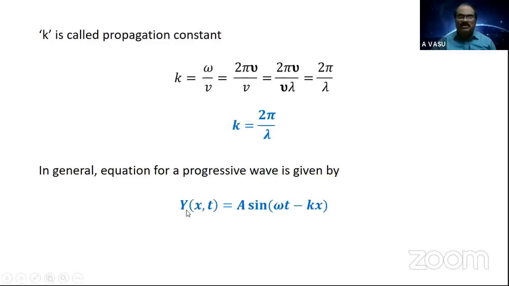Here it is mentioned that the displacement of the particle y is a function, periodic in time and position. So y of x, t is equal to a sine omega t minus kx. The same equation can be expressed in a broader manner: y of x, t is equal to a sine omega t minus kx.